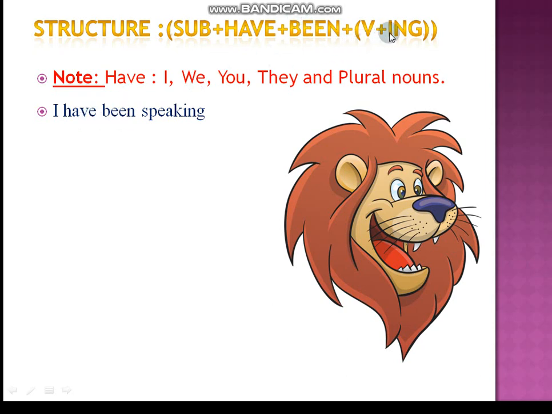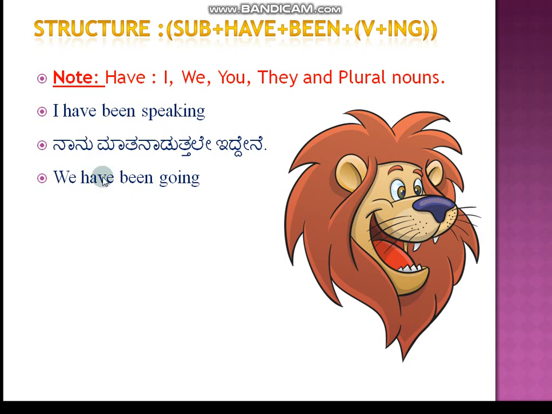After that V plus ing. I have taken the verb speak, that becomes V plus ing, speaking. I have been speaking. What does it mean? It shows duration, that I have been speaking, I have been speaking from then until now. Okay, next, we have been going.